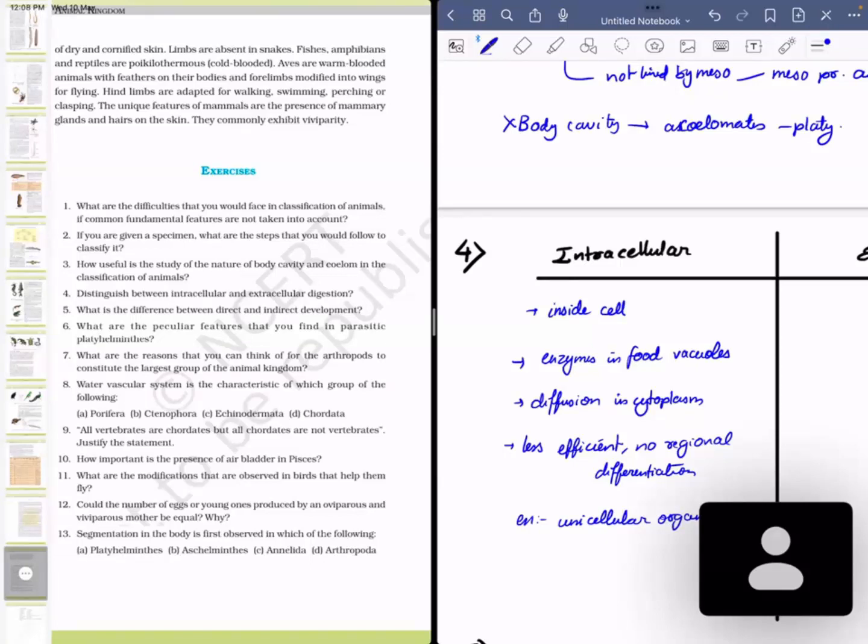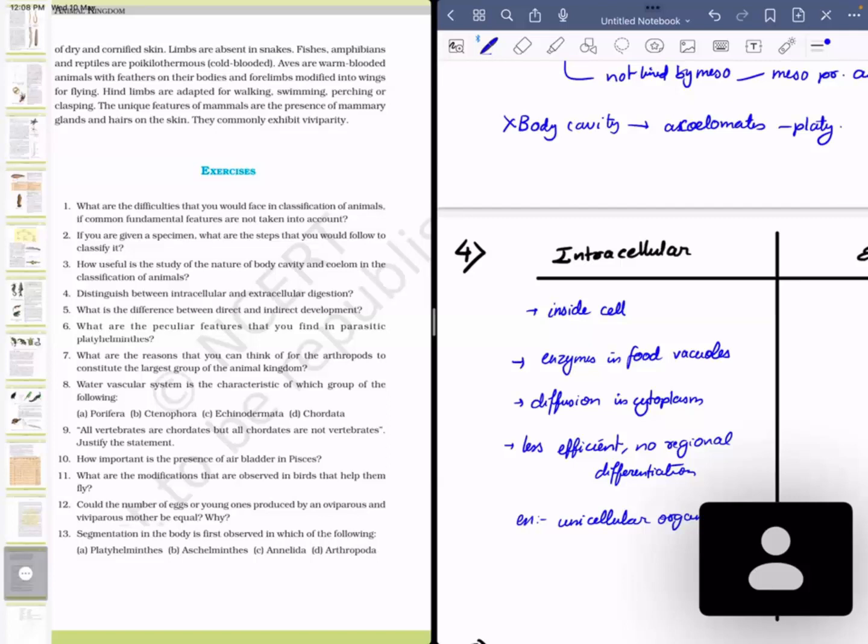Obviously, the intracellular way of digestion is less efficient, and there is no regional differentiation. In extracellular regional differentiation, what it basically means is that in our alimentary canal, we can differentiate it into the stomach, small intestine, and large intestine, and the large intestine also has different parts. Each of the specific parts has its own function.